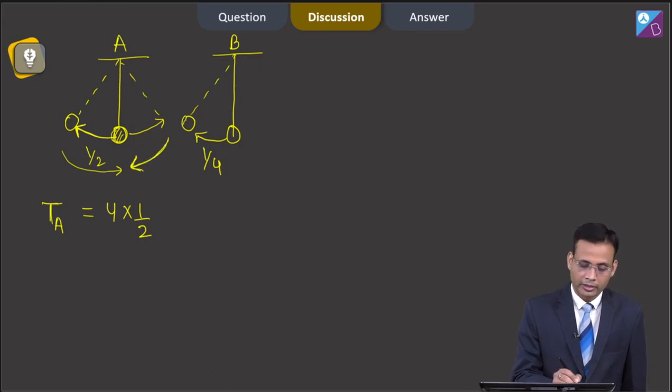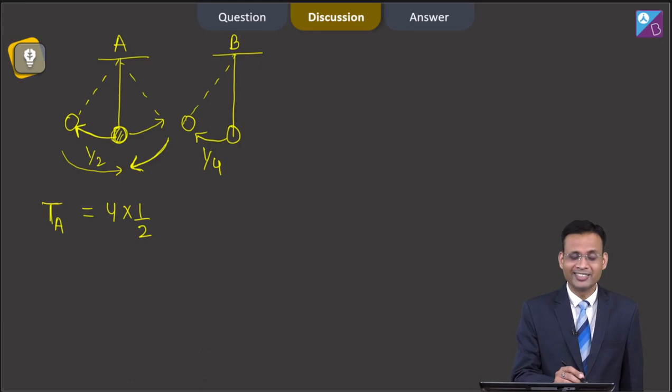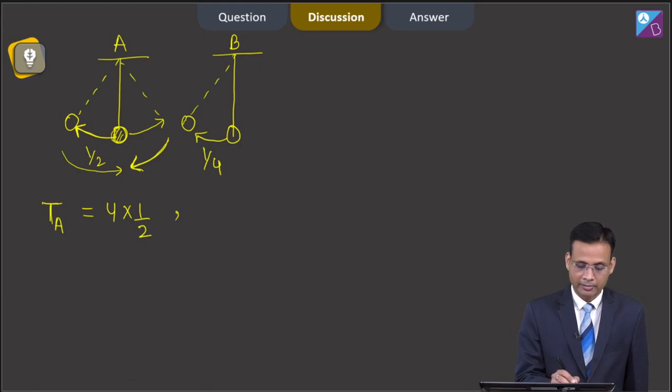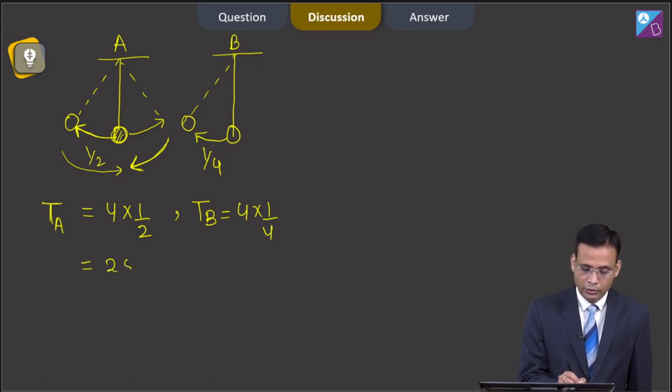Now we can say it completes its oscillation. So the time period of A will become 4 into 1/2, and similarly the time period of B will become 4 into 1/4. So the time period of A is 2 seconds, while the time period of B is 1 second.